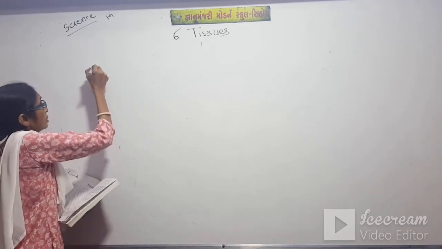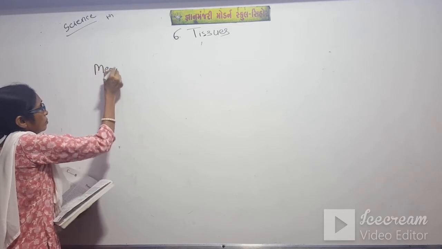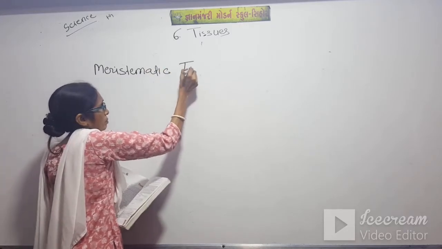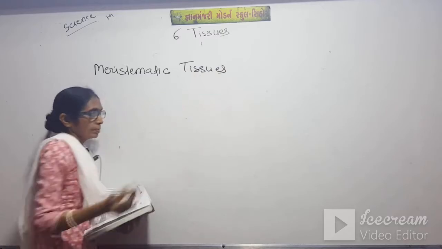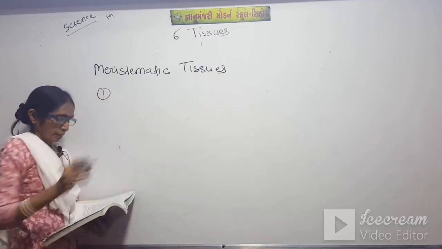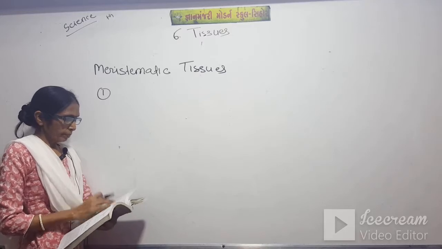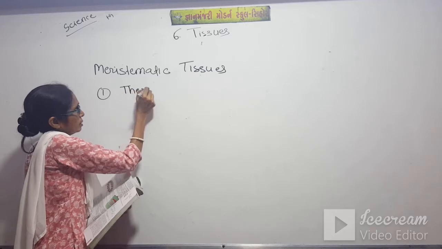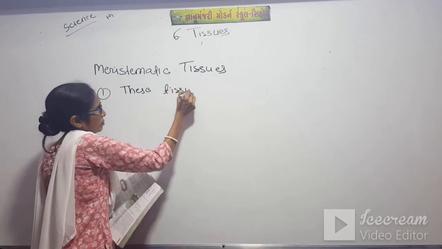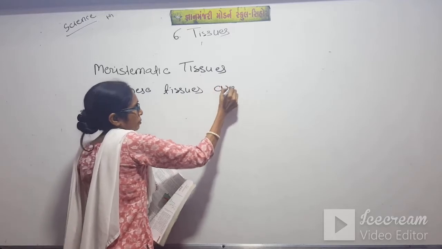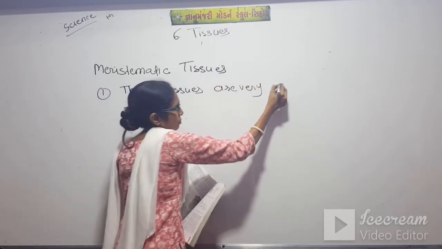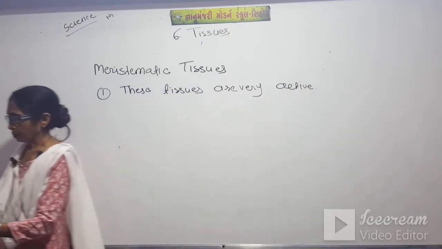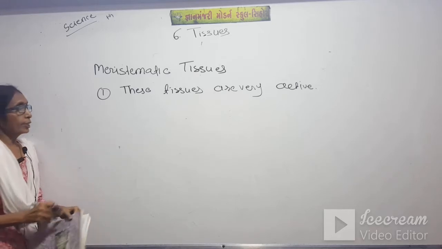Meristematic tissues. Write the characteristics. Number 1, these tissues are very active. They are able to divide. Number 2, they have dense cytoplasm.